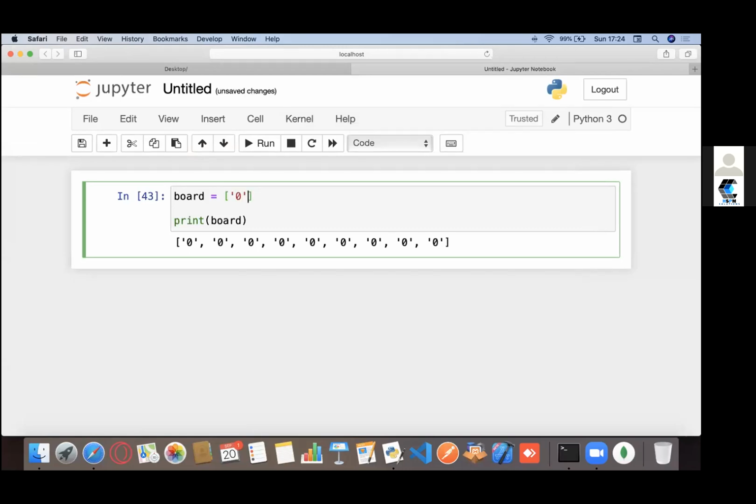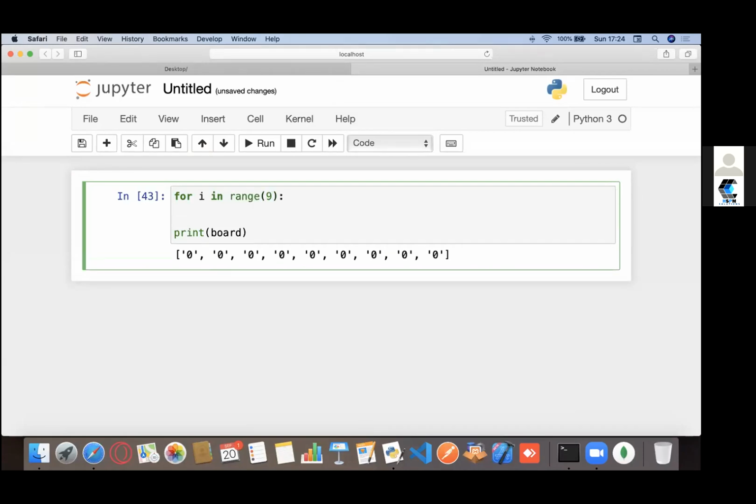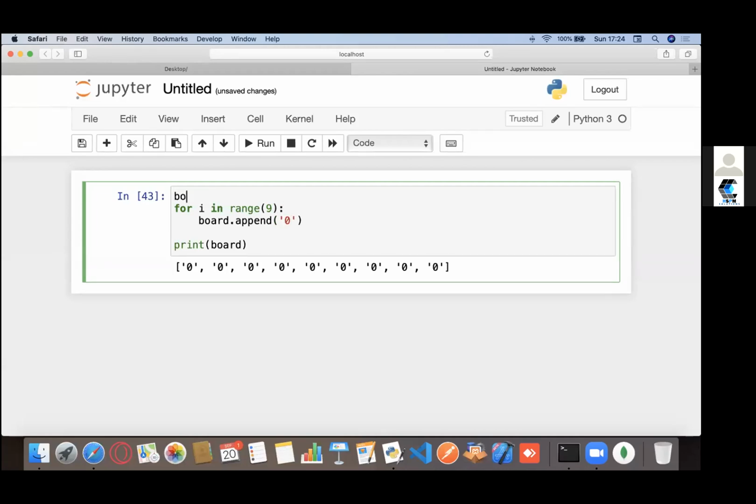Now, I could have done it using a for loop. I could have done something like for i in range 9, then board.append(0). Right, and it would have given me the same output. Let me just change it so that you can actually see that the output changes. So I could do something like this using the append method, right?